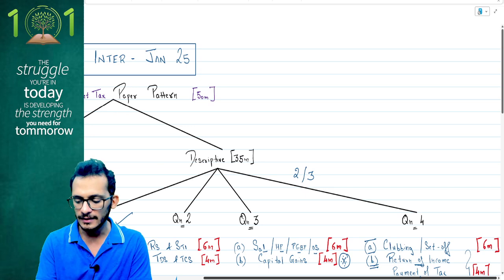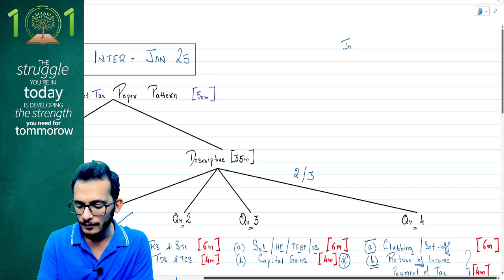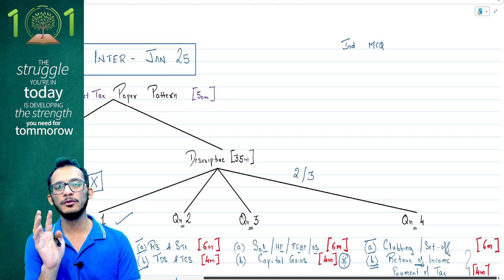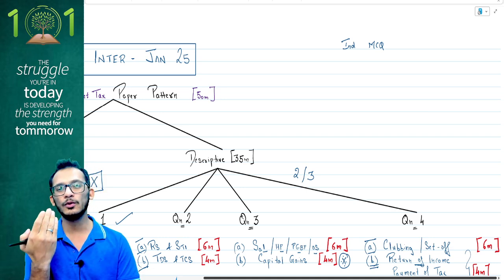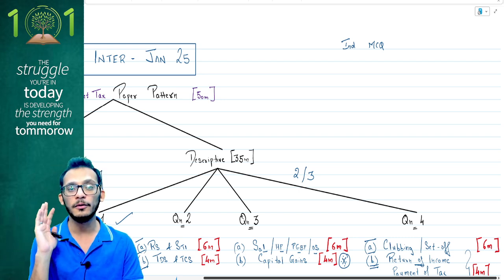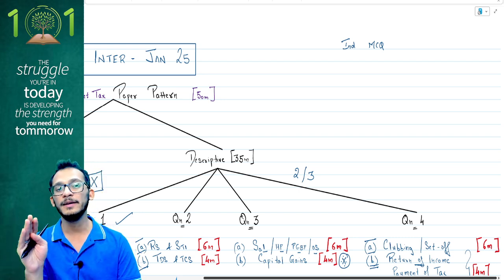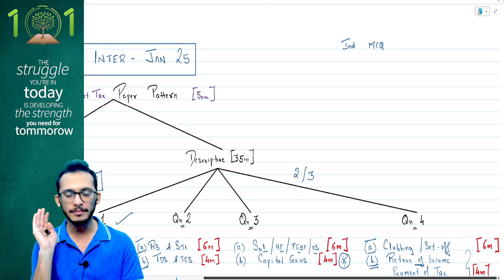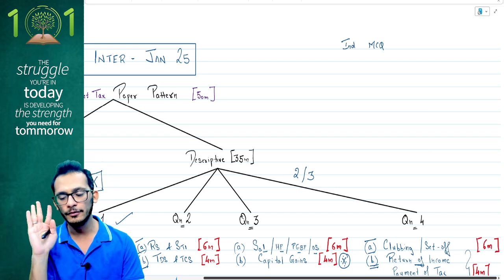First and foremost, start with your individual MCQs. Now, while you may have individual MCQs coming for around 5 to 6 marks, do not spend more than 5 minutes on this. If you know the answer, you attempt the MCQ. If you don't know the answer, you skip forward and come back later. Do not spend more time on it, because every minute you save here is going to help you in your descriptive part. So always start with the individual MCQs first.